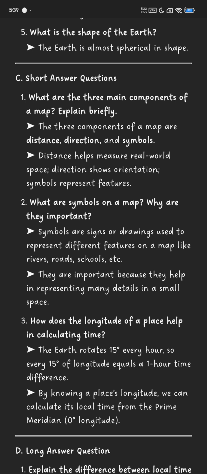Number 3. How does the longitude of a place help in calculating time? The earth rotates 15 degrees every hour. So, every 15 degrees of longitude equals a 1 hour time difference. By knowing a place's longitude, we can calculate its local time from the prime meridian, that is 0 degree longitude.